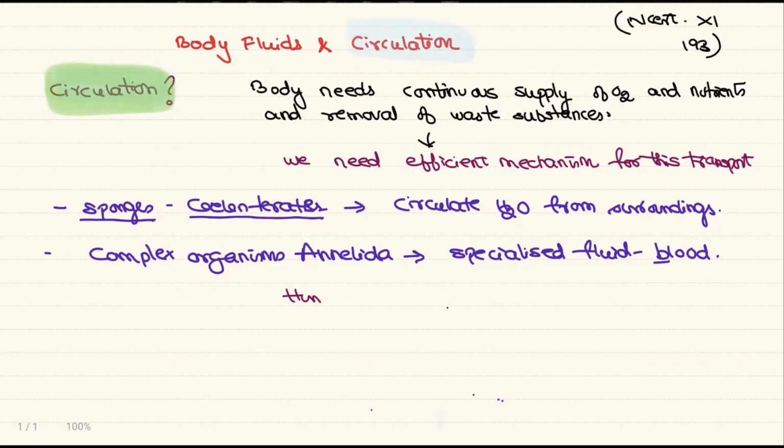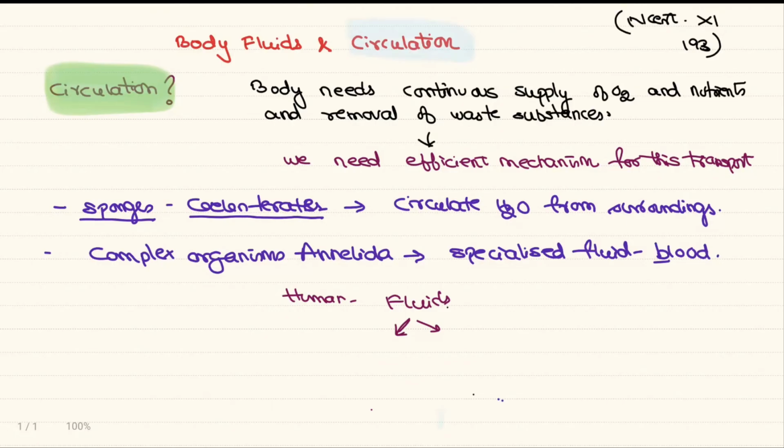In humans, we have fluids in the body which help in transportation and removal of waste substances. One such fluid is the blood, and the second type of fluid is the lymph. Blood is present in most of the higher organisms, including humans. The second fluid which also helps in transportation is the lymph. Let's see the details of these two fluids in this chapter.